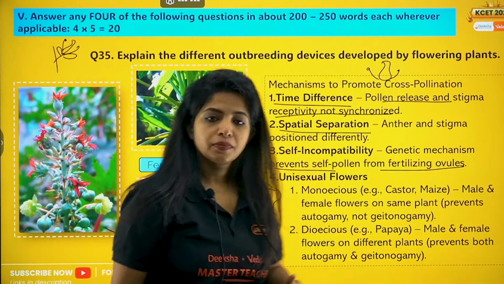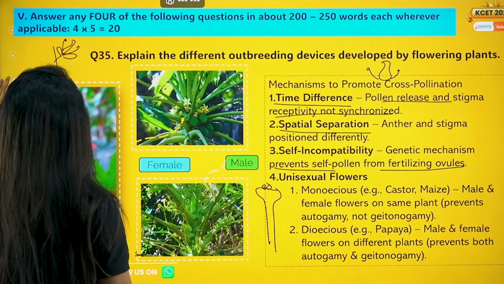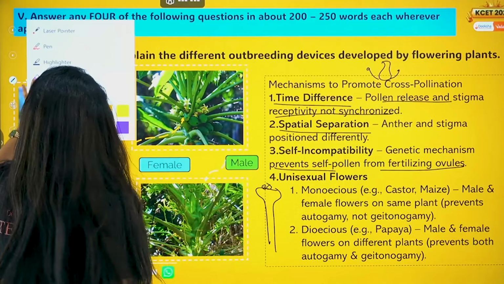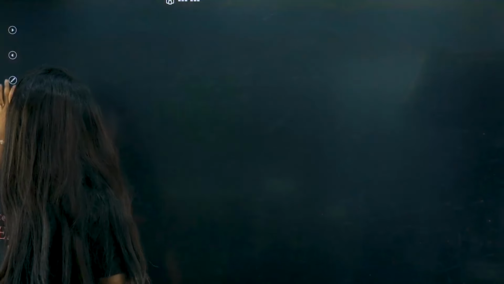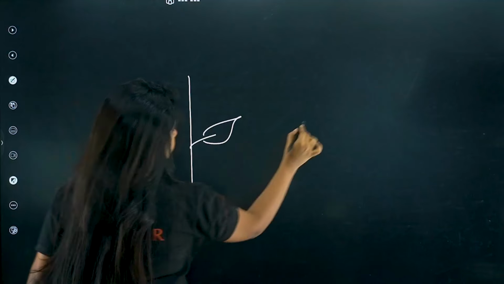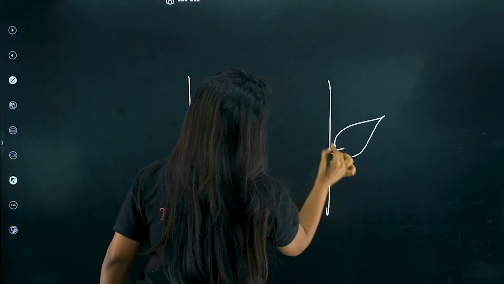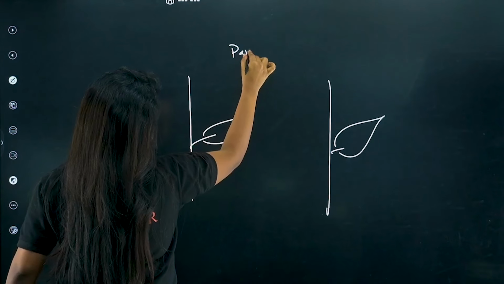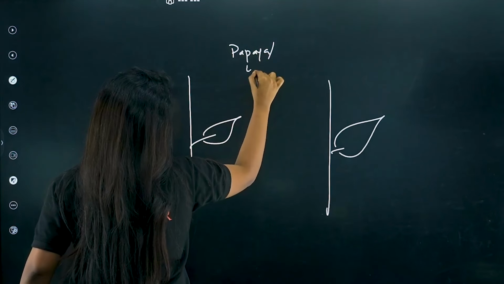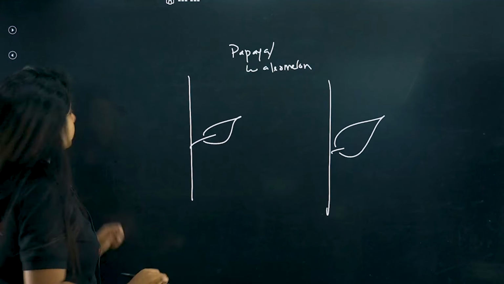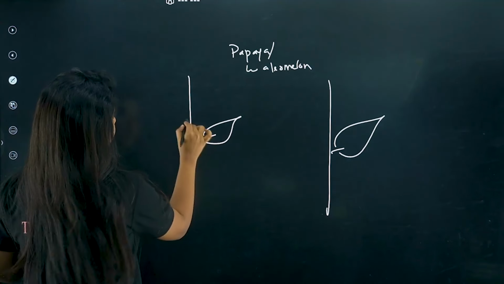Now we have formation of unisexual flowers. That is the next thing. How does it help, ma'am? I'll tell you. Listen to me carefully, okay? So for that I need to go something like this. Over here I have a plant, another plant. This is papaya plant. Papaya or watermelon. Anyways, so over here I have